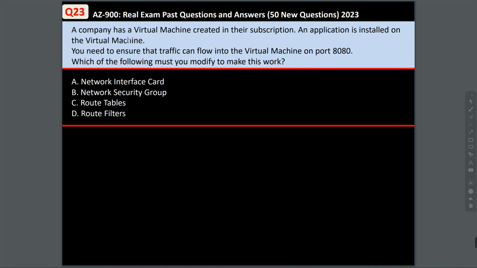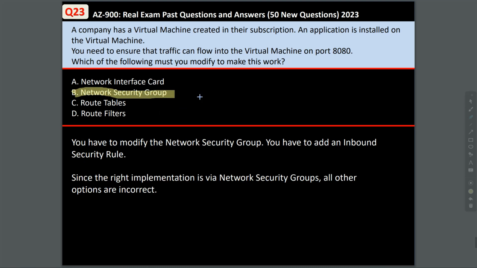Question 23. A company has a virtual machine created in their subscription. An application is installed on the virtual machine. You need to ensure that traffic can flow into the virtual machine on port 8080. Which of the following must you modify to make this work? Now, you have to modify the network security group. You have to add an inbound security rule. Since the right implementation is via network security groups, all other options here are incorrect.